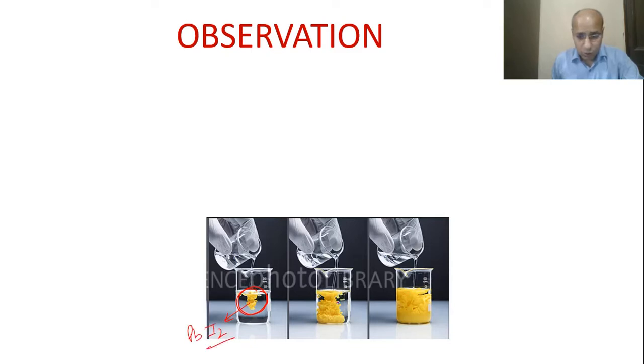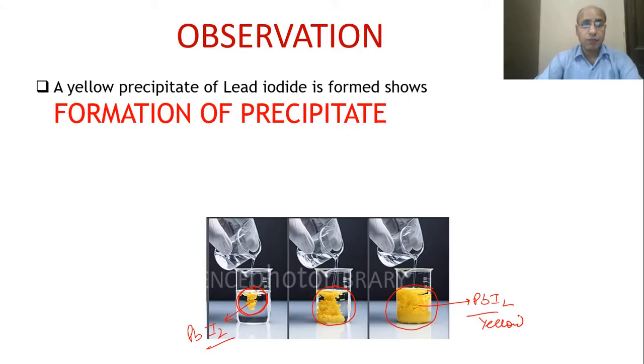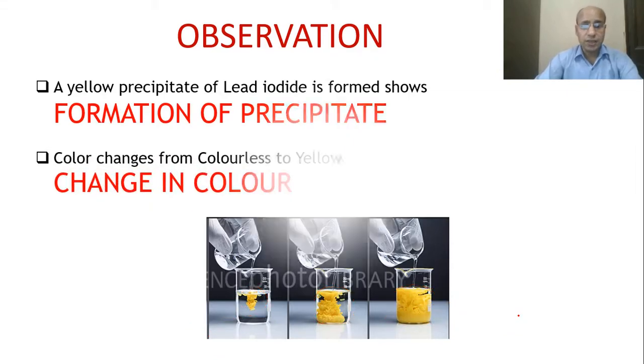When we mix more, when the reaction has occurred more, then what are we getting? The whole of the beaker is turning yellow in color. This is because of the formation of lead iodide, which is yellow in color. Okay. So what we have seen here is the formation of precipitate and a change in color.